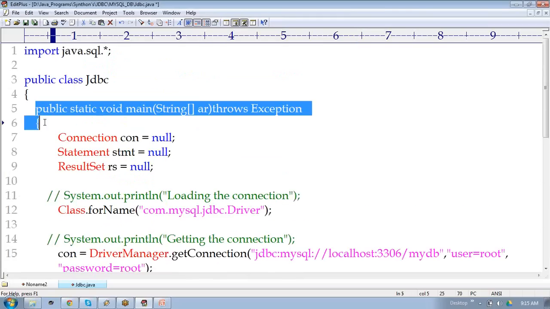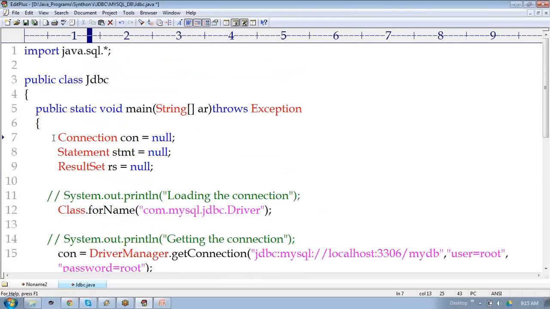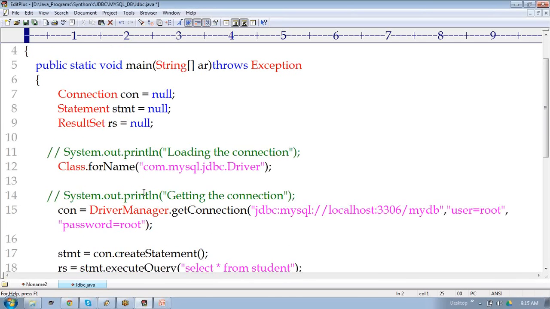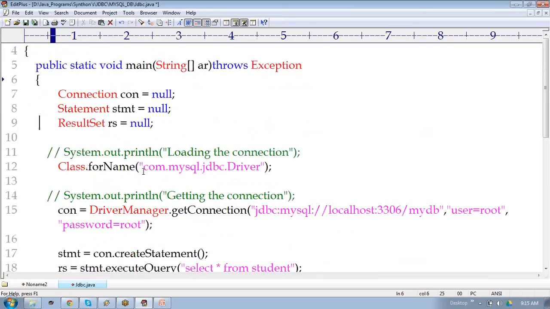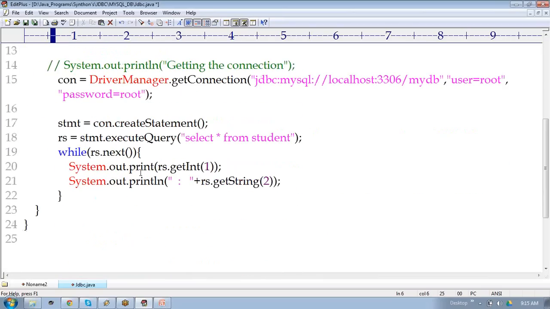Already I have put everything into the main method, and it's a simple Java class. What is JDBC? JDBC in the sense again simple Java class only. It looks like a simple Java class, but we are using one package. The package statement is called java.sql. That's it. That is the package we are implementing here in this concept. It's a simple Java class. Now this program is going to be connected to the database. No doubt in this one.